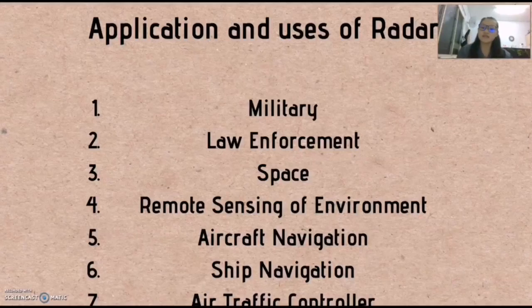First, radar can be used in the military for tracking, detection, and surveillance purposes. Radar can also be used in law enforcement. For example, police at the highway use radar to measure the speed of vehicles. The third application of radar is in space, which is used to track and detect satellites and spacecraft. Radar for remote sensing of the environment is used to track the motion of planets and asteroids in the solar system, while radar is also widely used in aircraft and ship navigation.